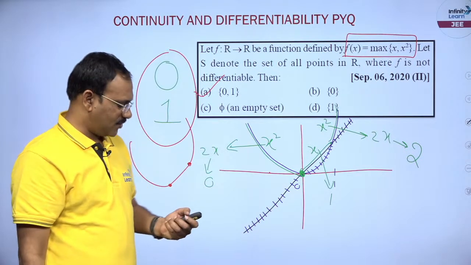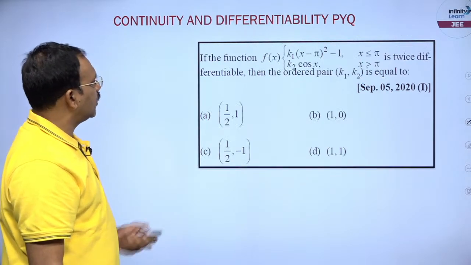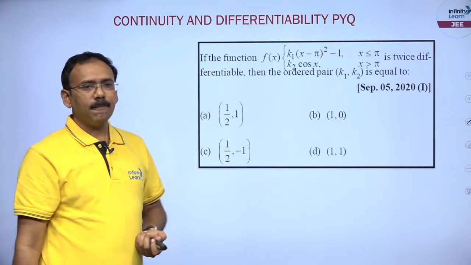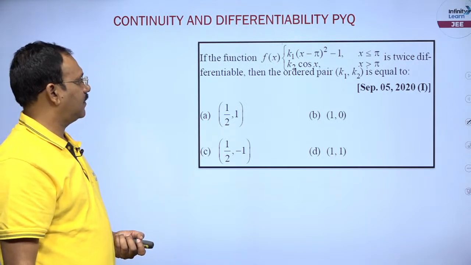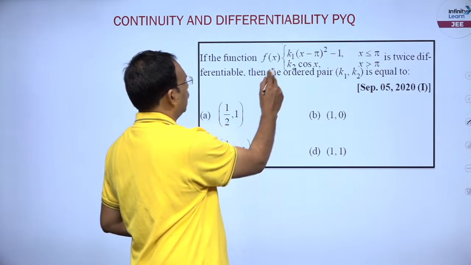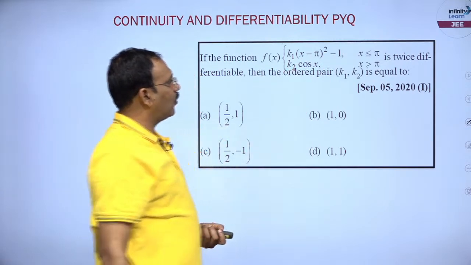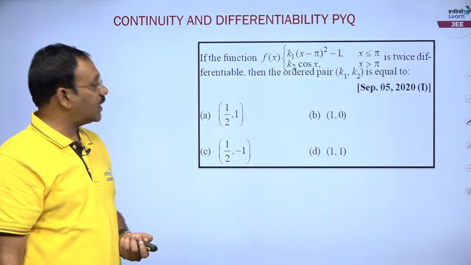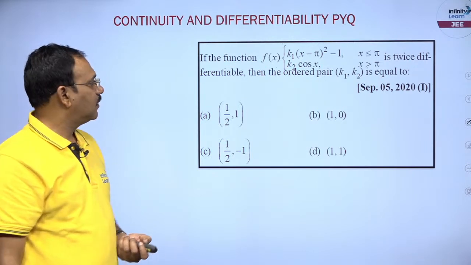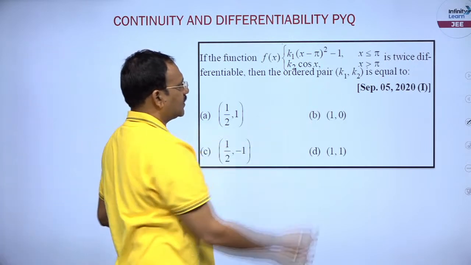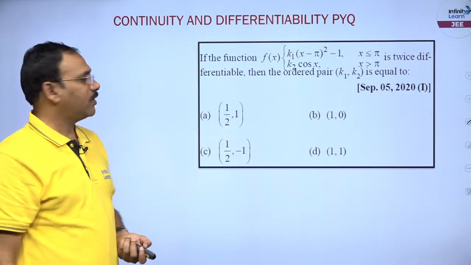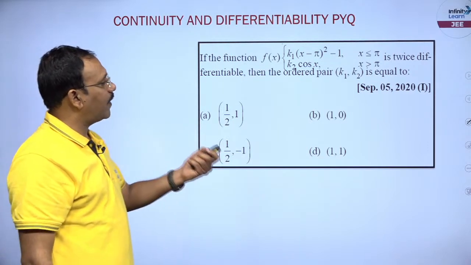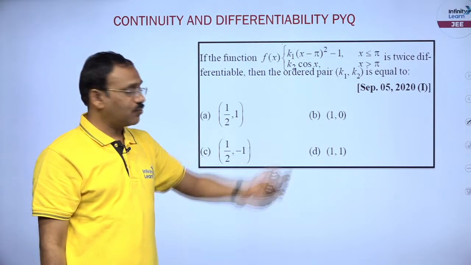Fine. Next, dear students, the same kind of question. If the function f of x is given by k1 into x minus pi whole square minus 1 when x is less than or equal to pi, and k2 into cos x when x is greater than pi, is twice differentiable, then the ordered pair k1, k2 is, a 2020 question.